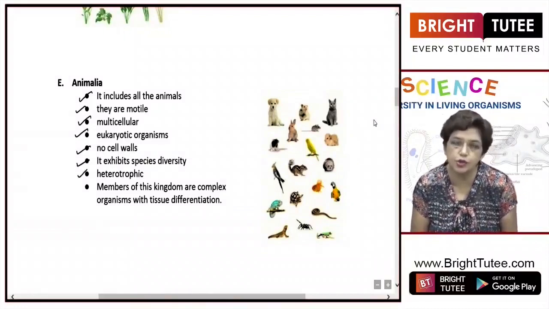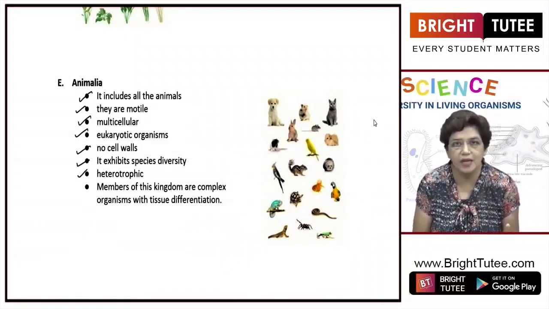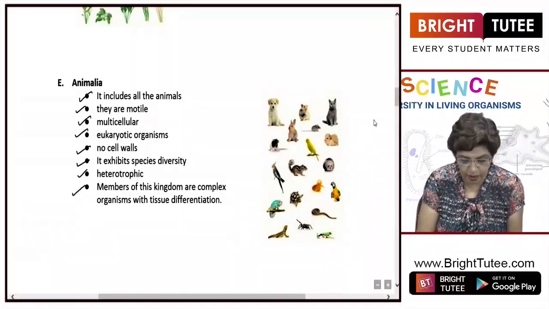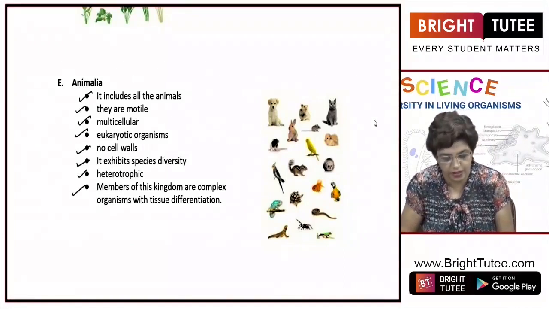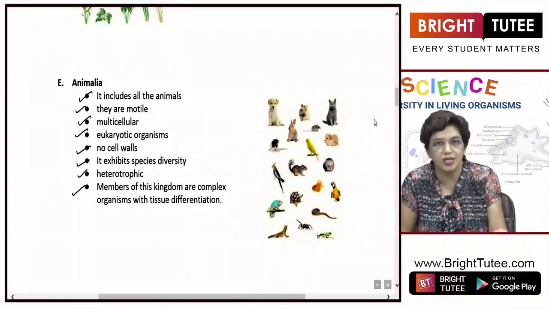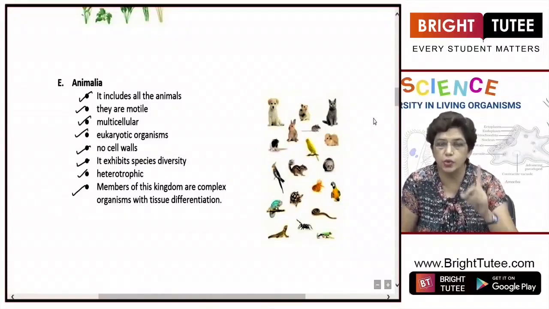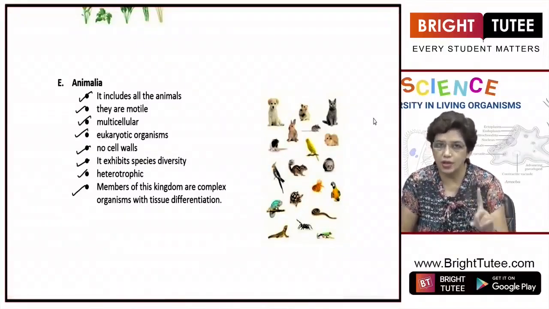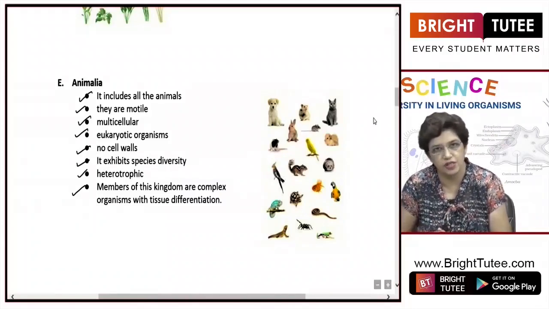All of them are heterotrophic. They do not contain chlorophyll, so they cannot make their own food. And the members of this kingdom are complex organisms with tissue differentiation. So from this you can see how animals and plants are similar. They are similar because they are eukaryotic and multicellular. How are they different? Animals do not have a cell wall and they are not autotrophic. So these are the major similarities and differences.